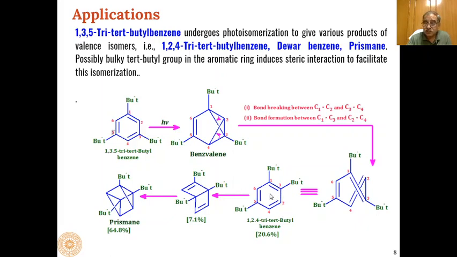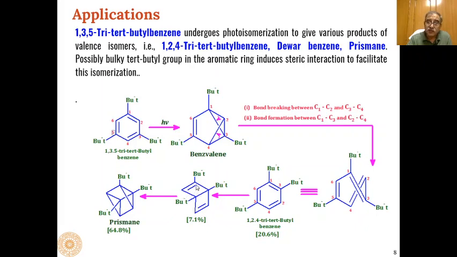Then this can undergo formation of different types of other derivatives. Formation of Dewar benzene can take place when these two combine with each other to give us this type of product, Dewar benzene.